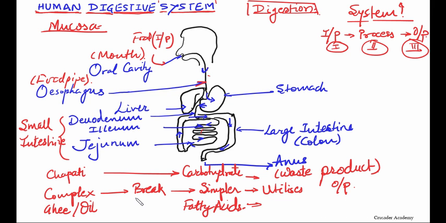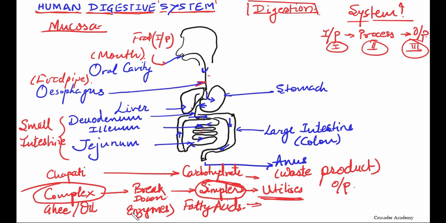We will see it afterward, but just try to understand one simple term: the complex form of food which we are providing is processed and made into a simple form, and then it is utilized by the body. This breakdown is done by various means, and we call it an enzyme. So enzymes help in breaking down this complex form into simpler forms.